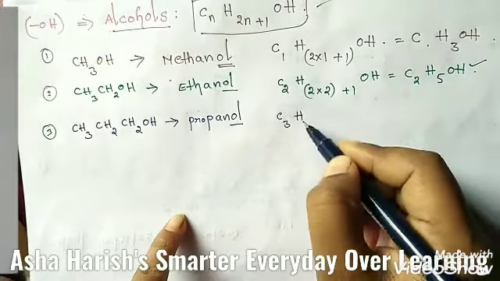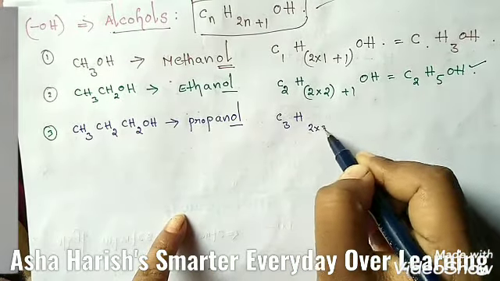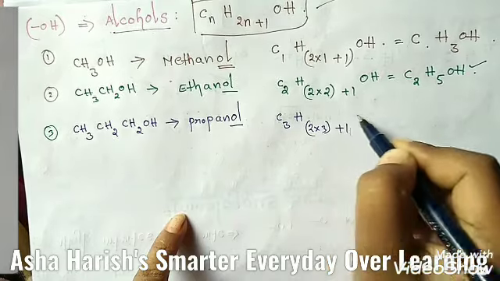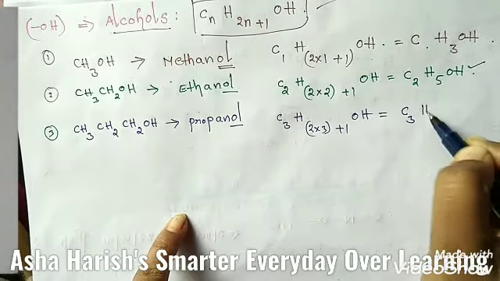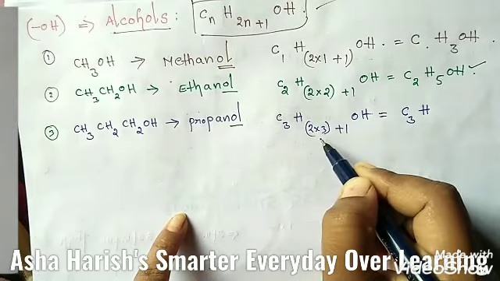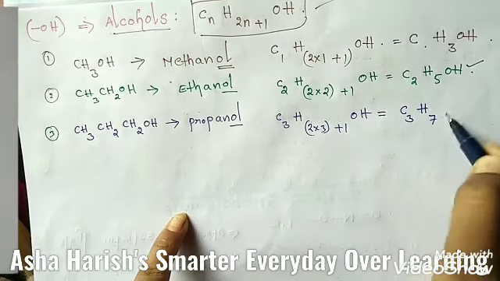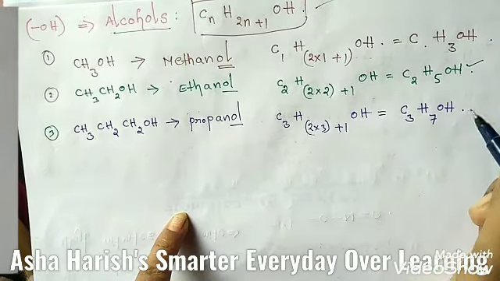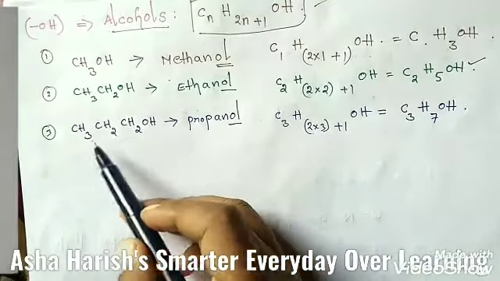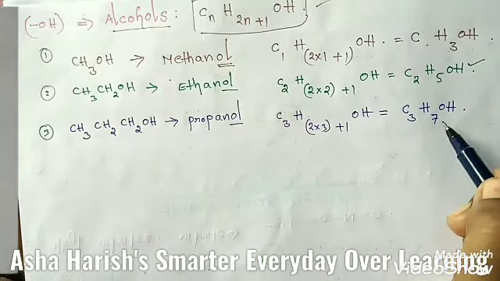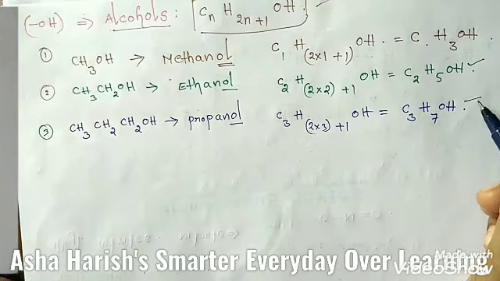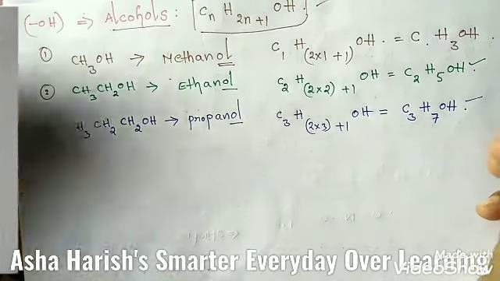You need to count like this: H 2 into 3 plus 1 OH, so C3, H 2 into 3, 6 plus 1, 7, H7OH. 1, 2, 3, 4, 5, 6, 7. C3H7OH. This is the formula of propanol.